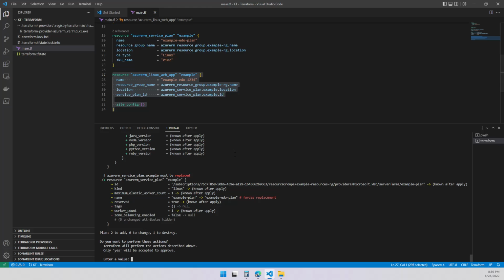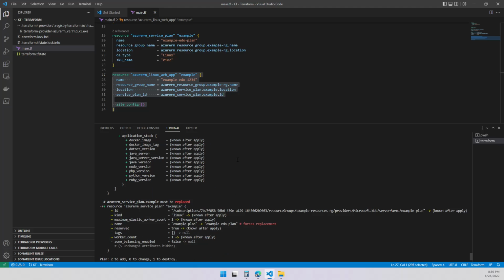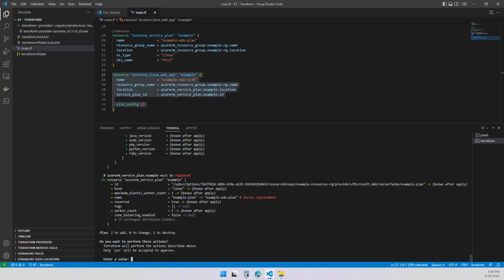The first thing we're going to look at here is that it runs the plan again. It's going to give the warnings and the whistles, right? It says, hey, this service plan is going to be changed, because when you change the name, it's going to be replaced. So it forces a replacement. We're going to go from example plan to example edu plan. If you're okay with that, let's say yes.